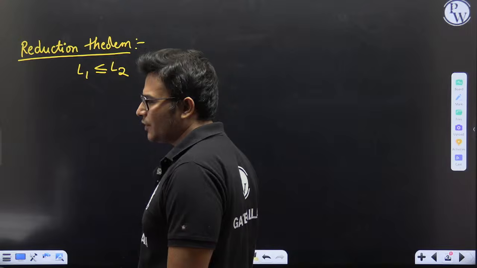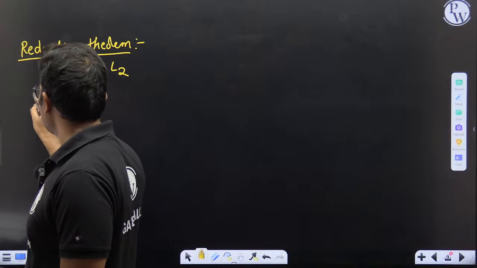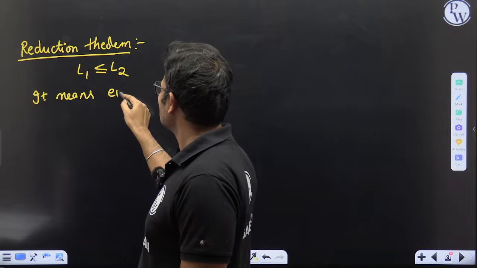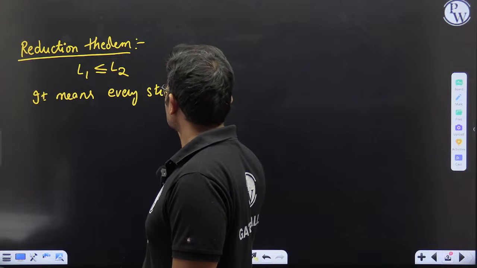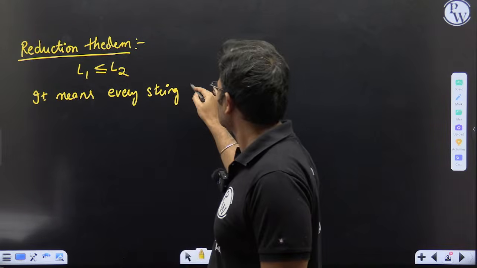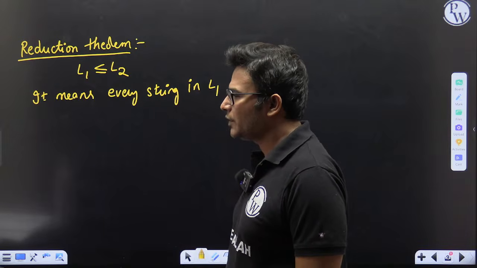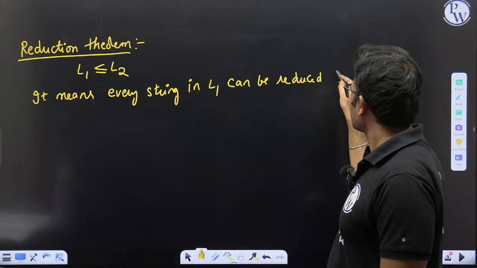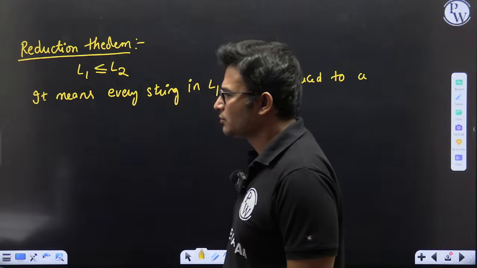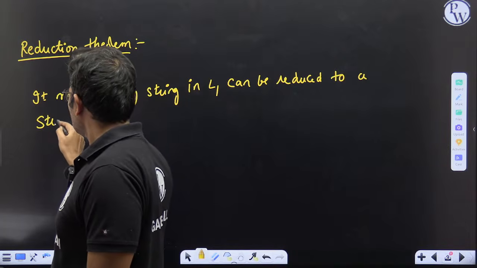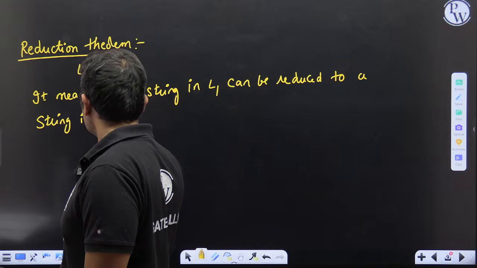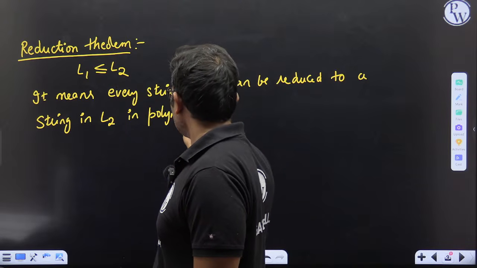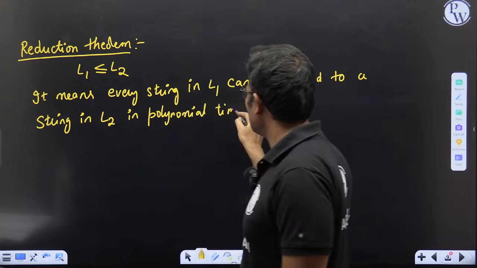This symbol means that every string in L1 can be reduced to a string in L2 in polynomial time.